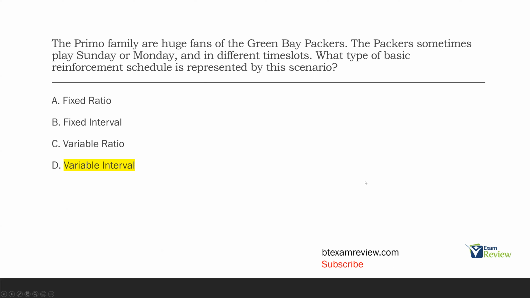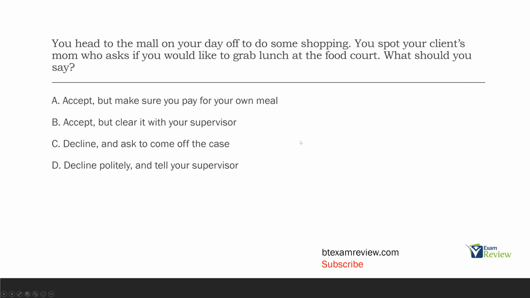If you break down basic reinforcement schedule questions like that, you'll never miss one. They're very straightforward. So just remember you have 4. Ask yourself, responses or time, and is it fixed or is it changing? And then just combine them and go from there. So what type of basic reinforcement schedule is represented by the scenario? Well, a variable interval.